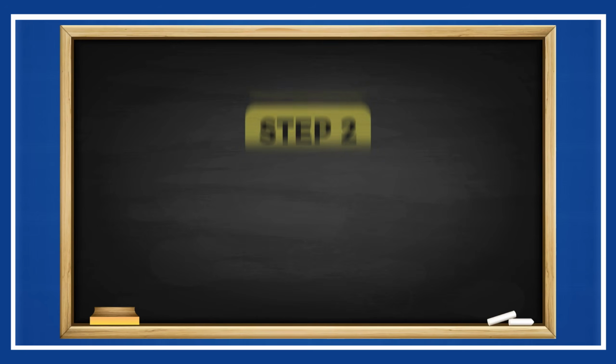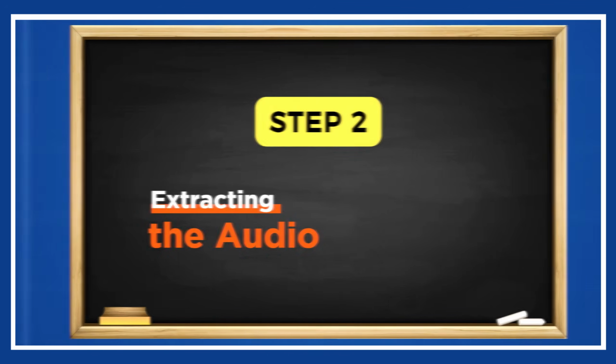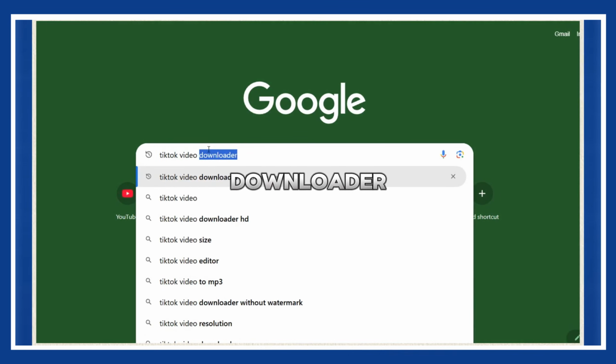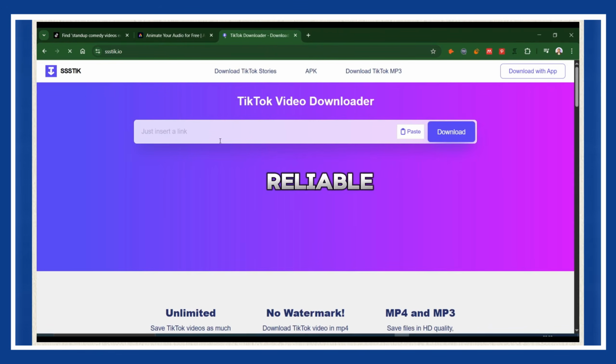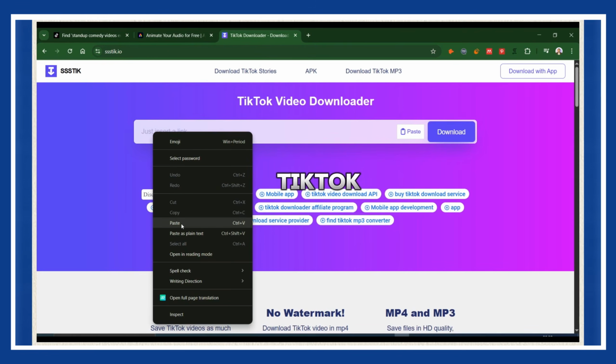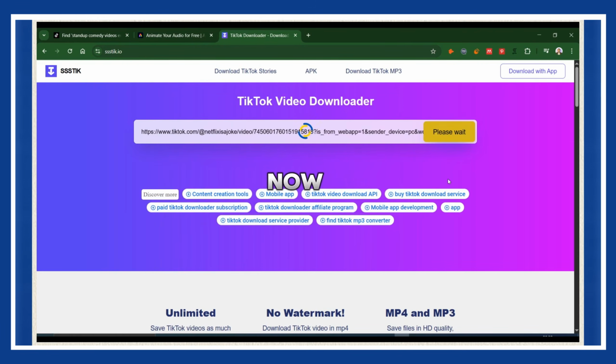Now let's move on to step 2, extracting the audio like a pro. Go to Google and type TikTok video downloader. You'll see a ton of options, but pick the one that shows up right at the top. It's reliable and super simple. Click on it, paste your TikTok link into the box, and hit download. Now here's the important part.